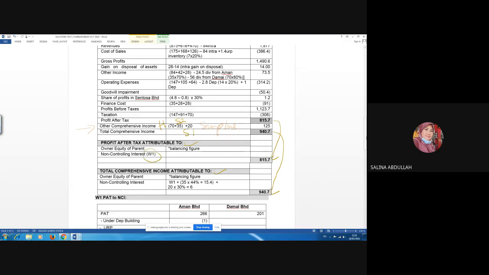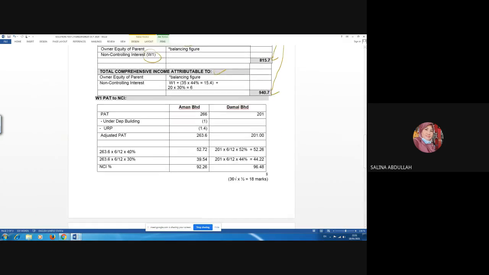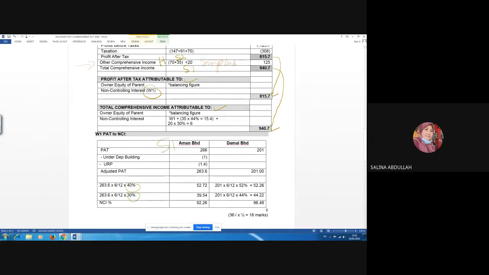So how do you calculate working one? Okay, working one is shown here. So remember, we have half year for Aman, 60%, so 40% is here NCI. And then after additional of 10%, NCI become 30%. Okay, that is for S1, Aman. For S2, Damai, remember this is vertical structure I have shown you before.